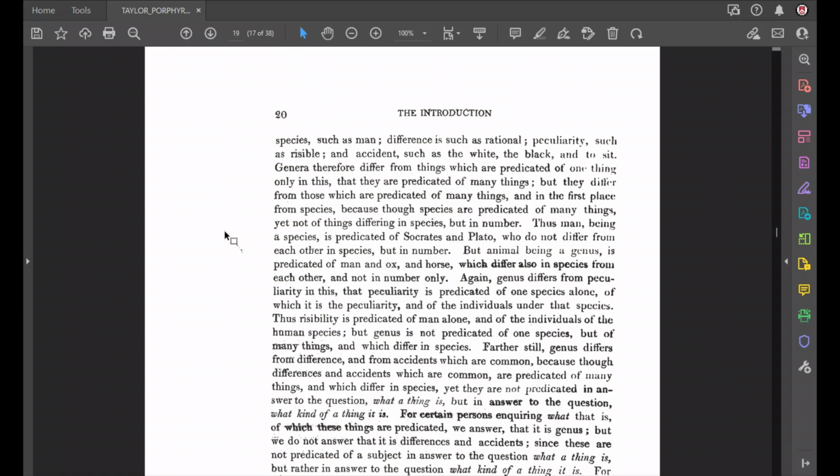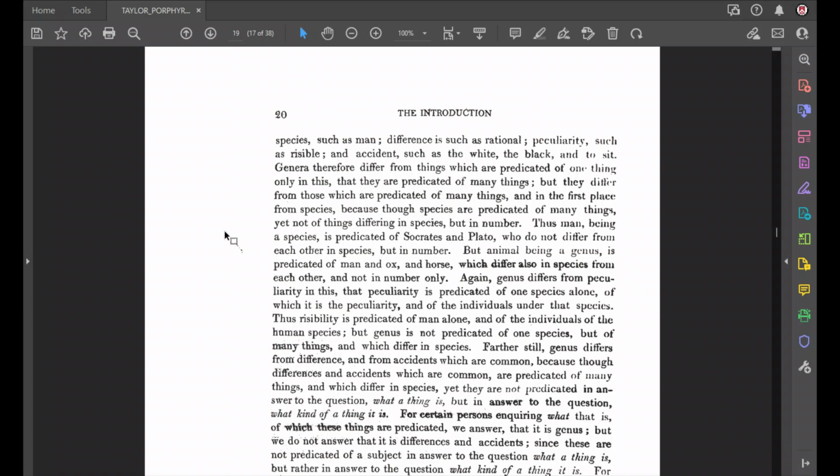Genera therefore differ from things which are predicated of one thing only in this, that they are predicated of many things. But they differ from, and he goes through a list, and we're going to stop there for this lesson. So you see we're getting into this comparison of the predicables. This is what genus is. It's like species in this. It's like difference in this. It's like peculiarity in this. But it's different from species in this. And that's what he's going to do for the rest of this book.